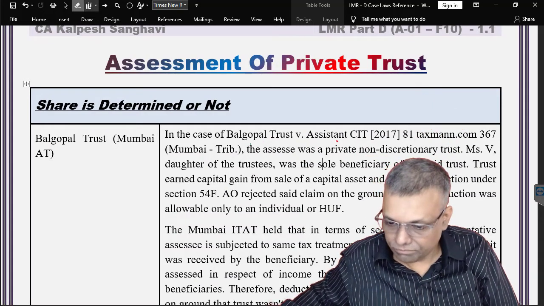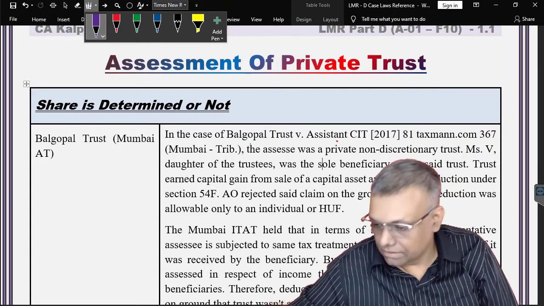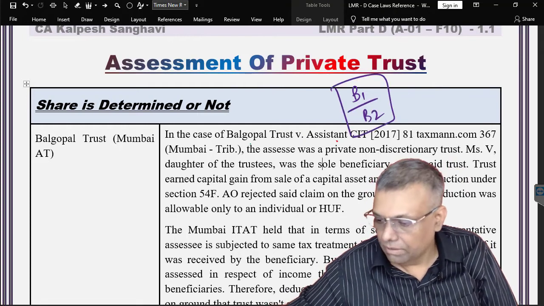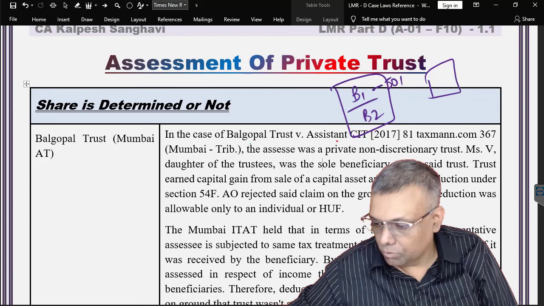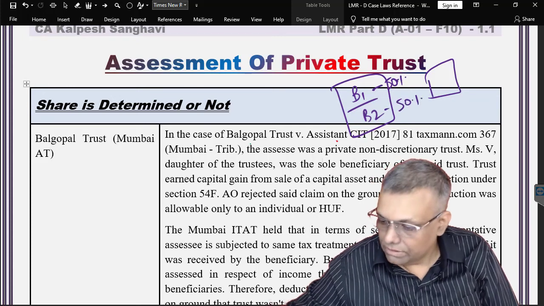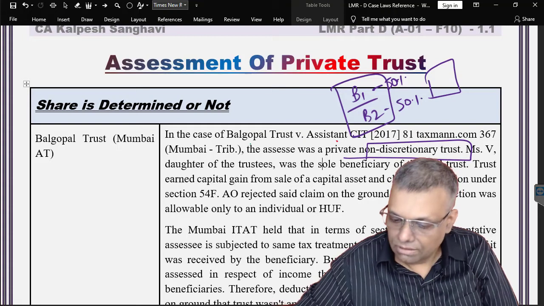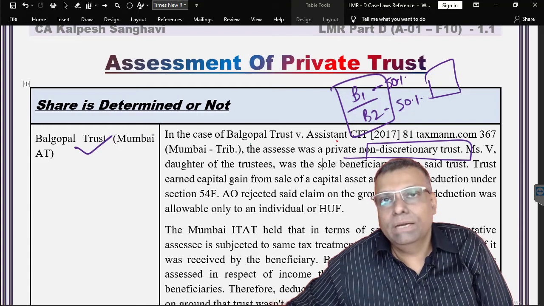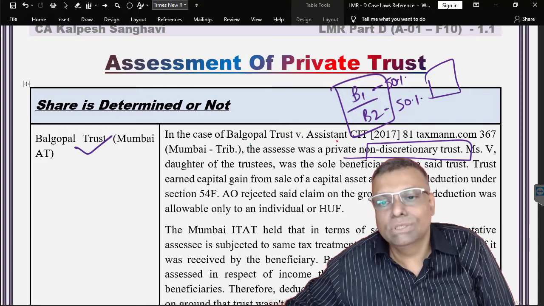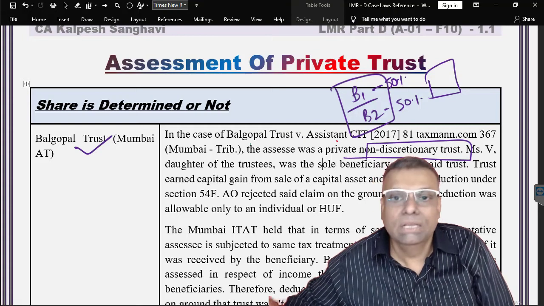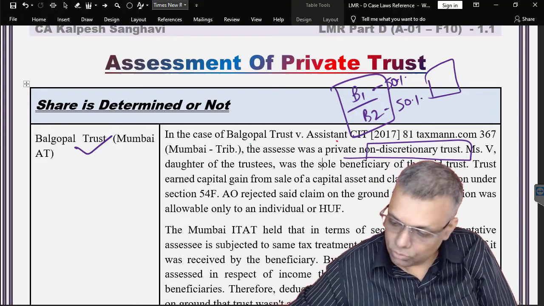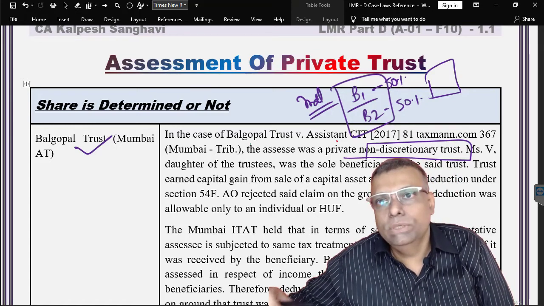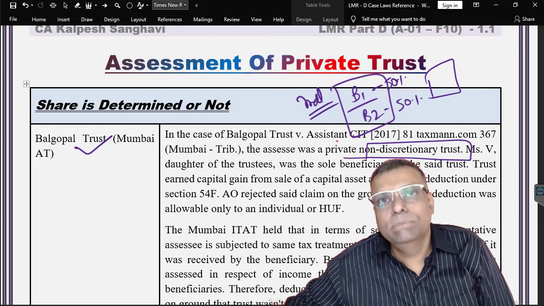Now, one of the things is that, say for example, there are two beneficiaries, B1 and B2, and their share is determined, supposing 50-50. So it is a non-discretionary trust. Now, in fact, there are many court cases like this. If you see that here there are two beneficiaries, the share is determined, so it is a non-discretionary trust. Now this particular trust, these two are individuals. So can the other sections which apply to individuals be applicable to them also or not?